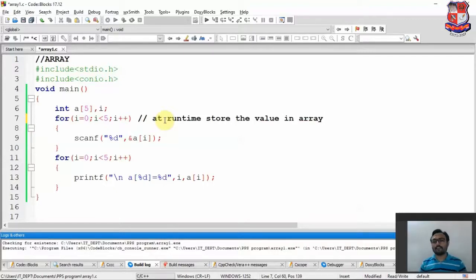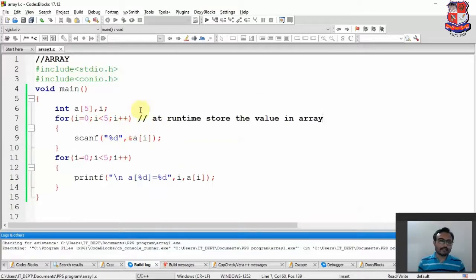Now revise the definition. What is the array? Array is a fixed size sequential collection of elements of the same data type. Now in that, the first word is the fixed size collection. Fixed size means what? Suppose you have declared the array with the size of 5, and at the runtime I cannot change the size of the array. If I have defined the array with the size of 5, then I am capable of storing only 5 values. Okay, I cannot change the size of the array. So this is the thing in the array. So the definition in programming is like this. That is why it is called the fixed size array.